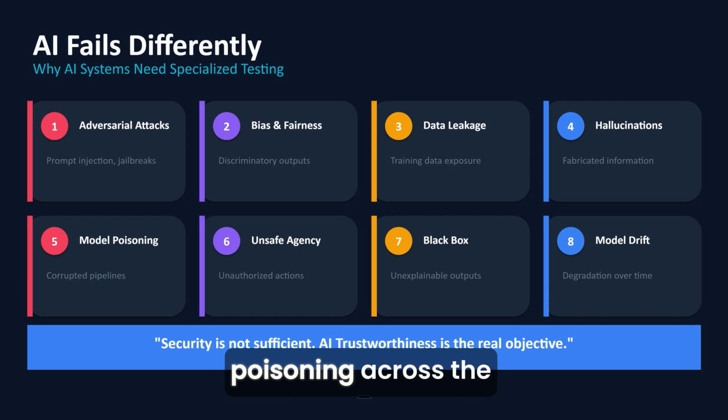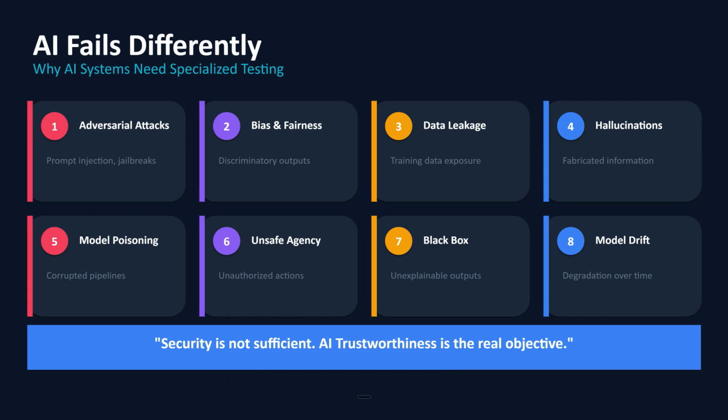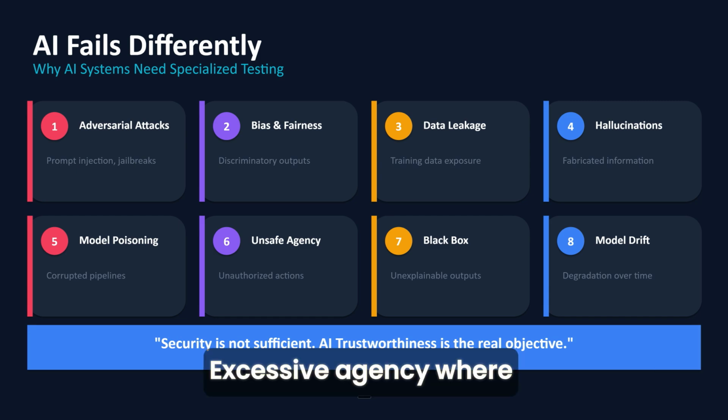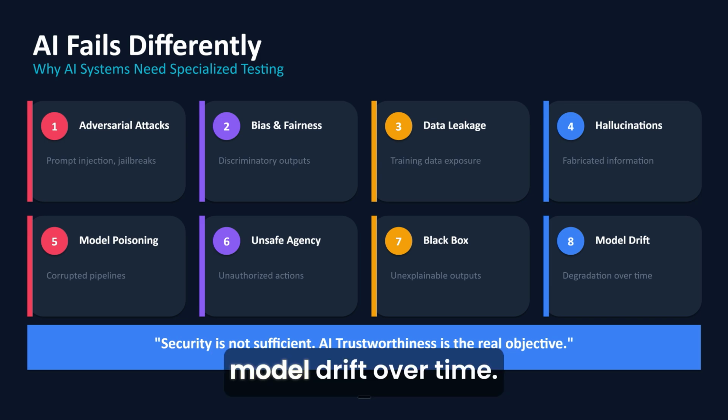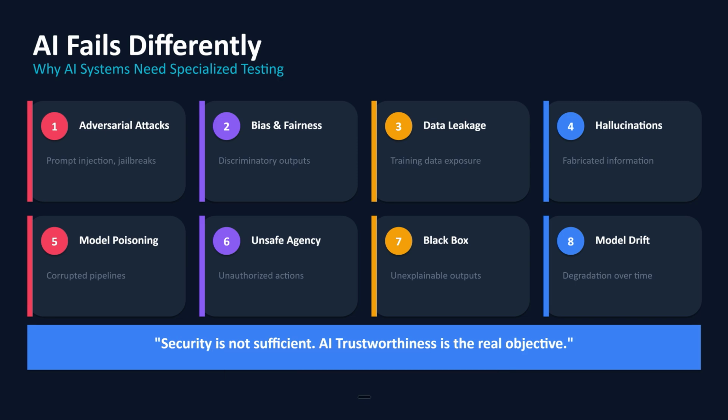Data and model poisoning across the supply chain. Excessive agency, where AI takes actions it shouldn't. Unexplainable outputs, model drift over time. The key insight here is that security alone is not sufficient. The industry is converging on a new principle. AI trustworthiness is the real objective.